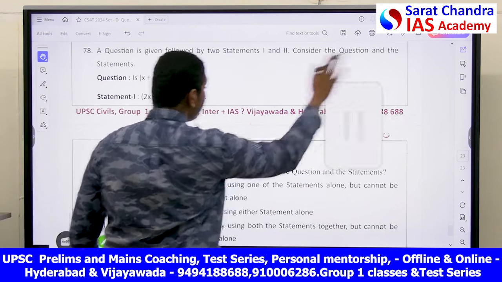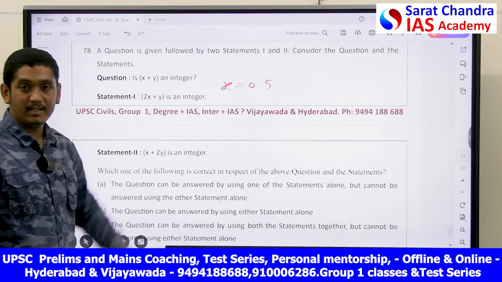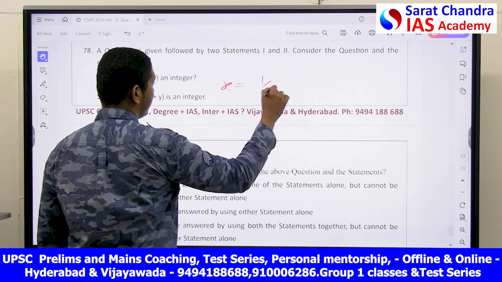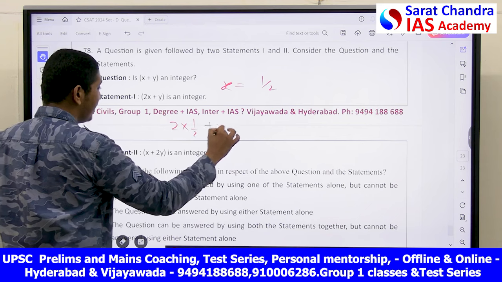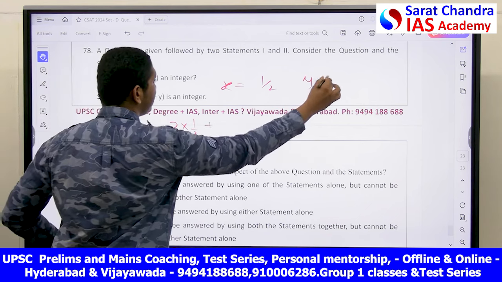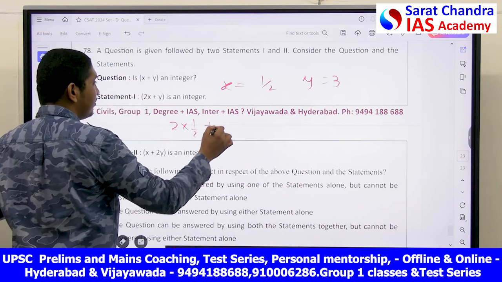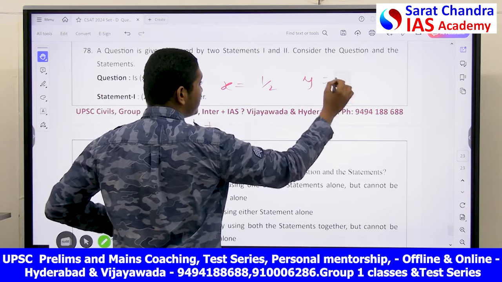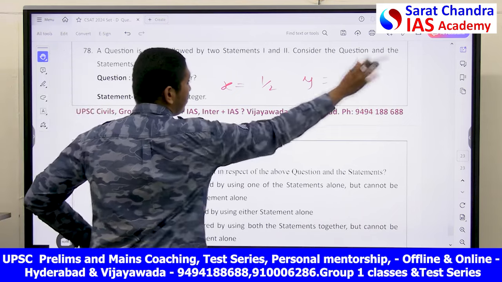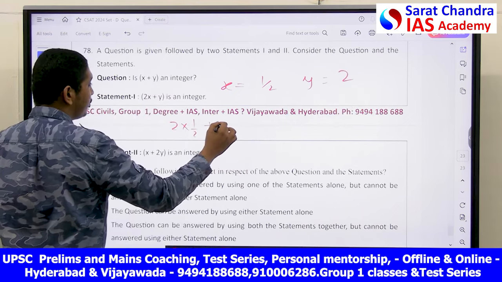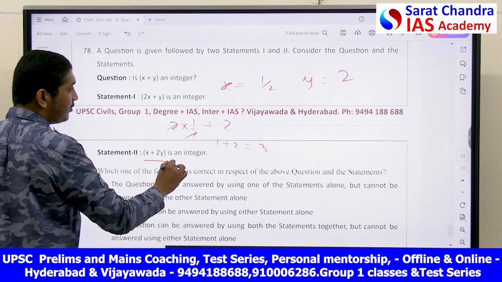Now you see, if I take x is equal to 0.5, this is not an integer. This is a rational number, that is 1 by 2. Then what happens? 2 into 1 by 2 plus y. I will take y is equal to 2, you say. What does it become? 2 times 1 by 2 is 1, plus 2 is equal to 3. In this case, what will it become?